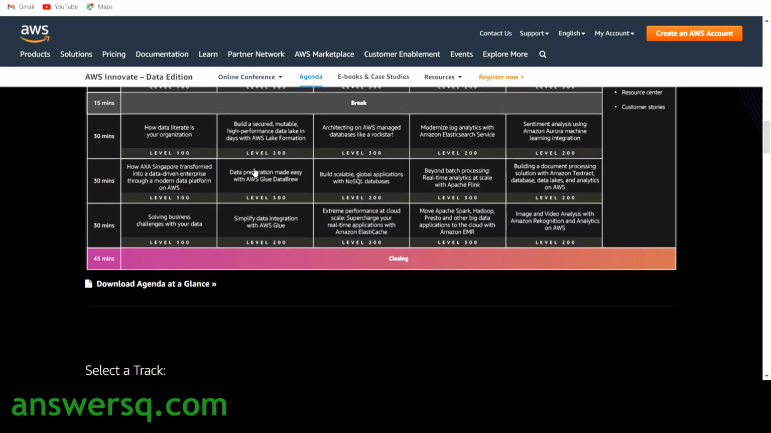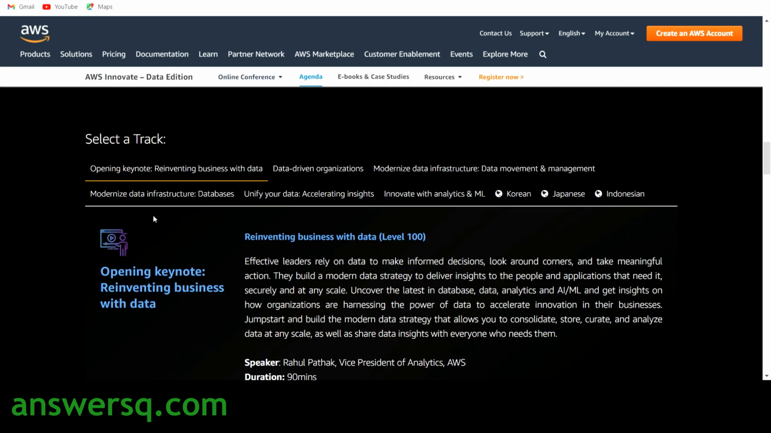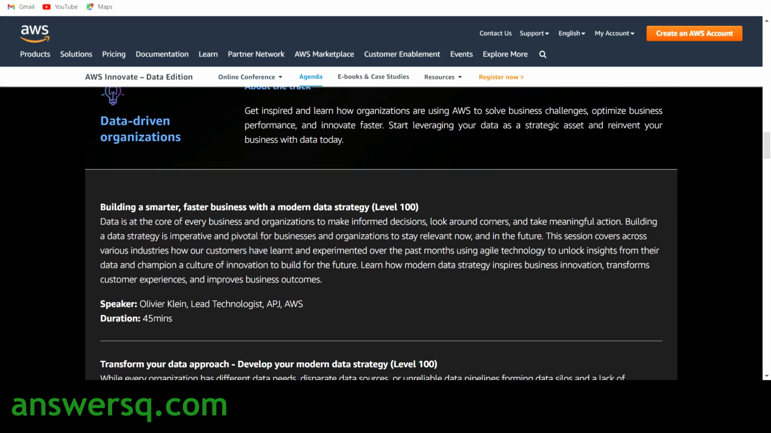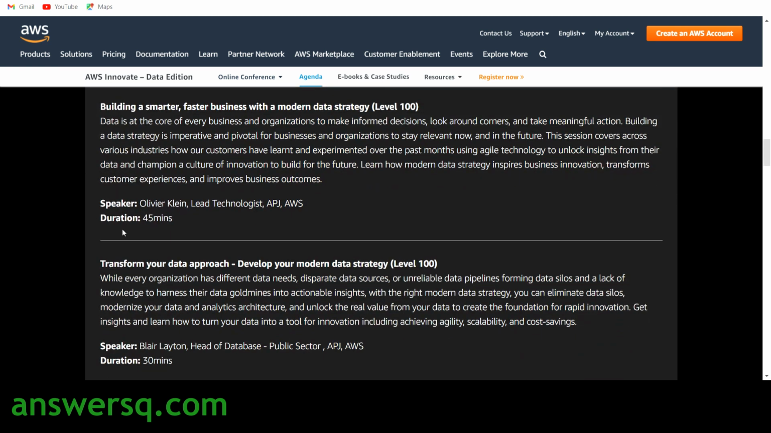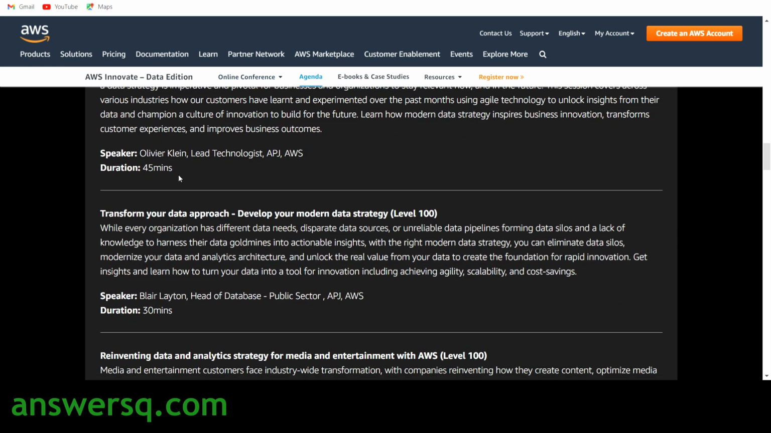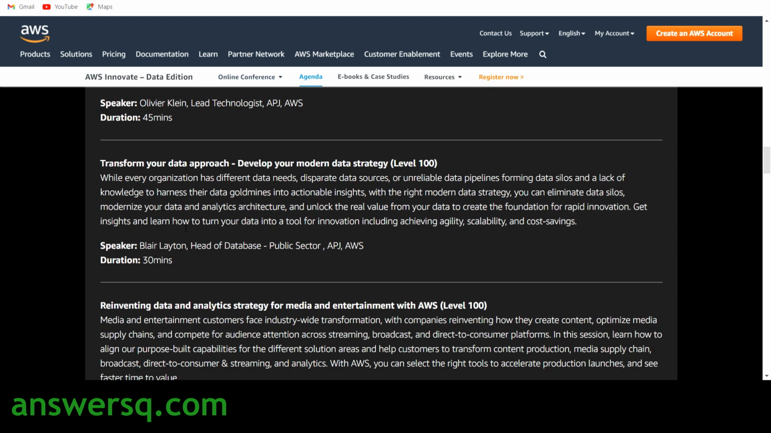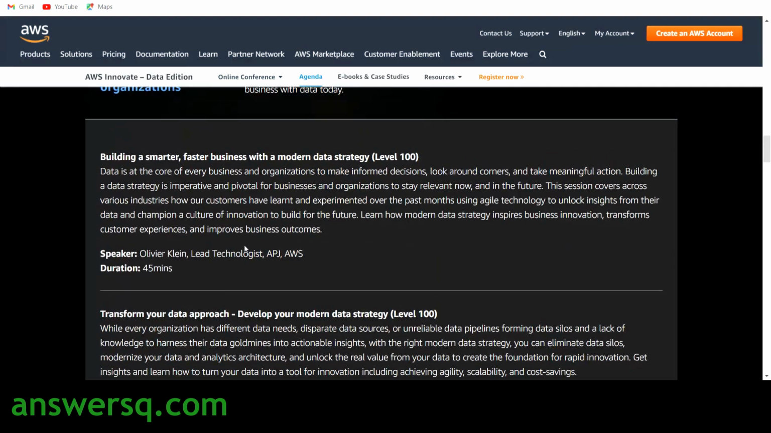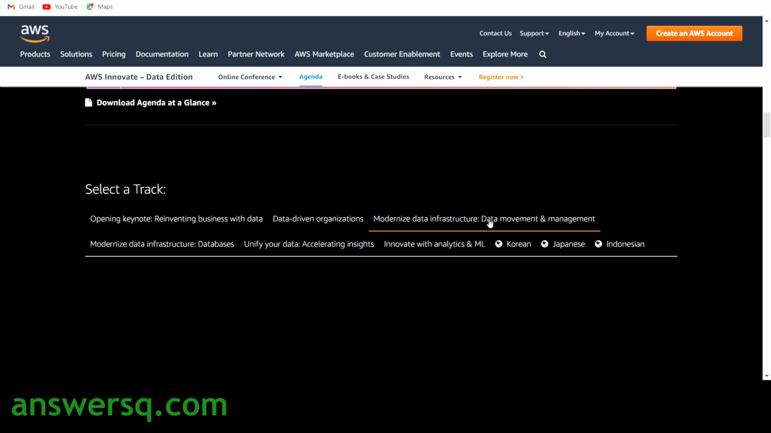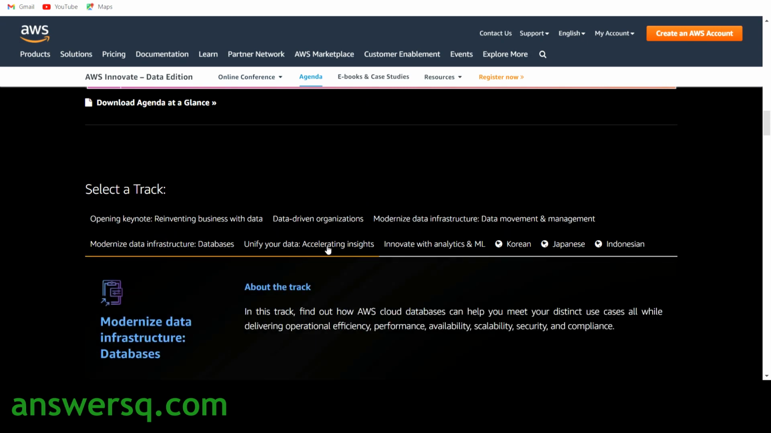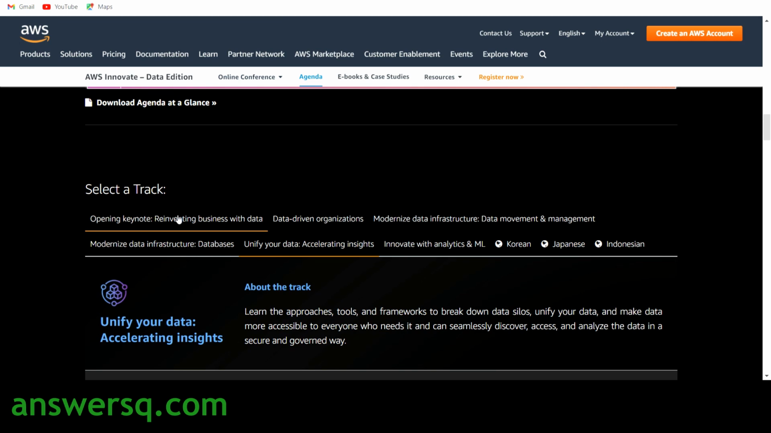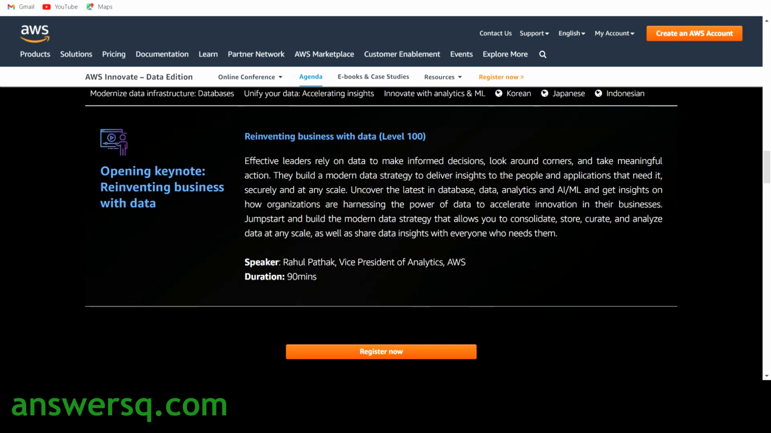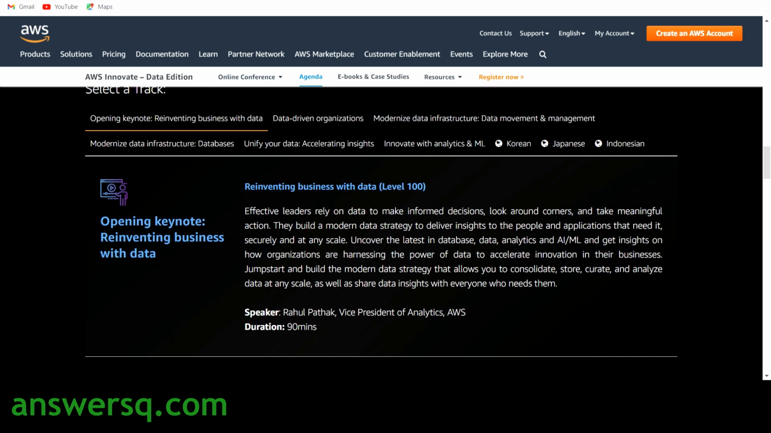So next, WhatsApp, here it is. Here they have given what you'll be learning under each of the tracks which we saw now, like data driven organizations. What you'll be learning will be given here, who will be speaking, for how much time they will be speaking, and what will be covered in their speech. Everything will be given clearly for each of the tracks. You can just choose the track you want and see what you'll be learning. And even for the opening keynote, they have given who will be speaking and the duration. So you can just go through it.